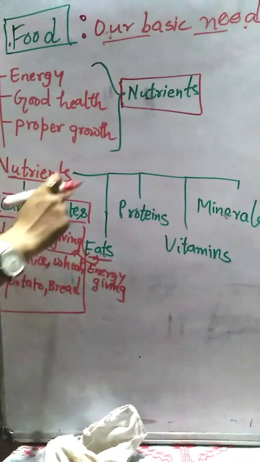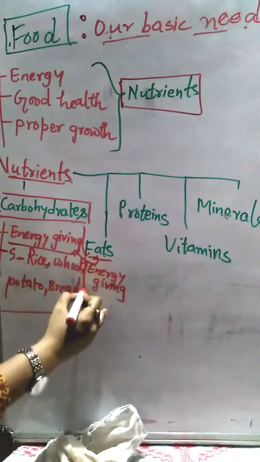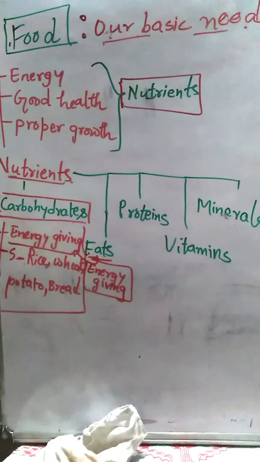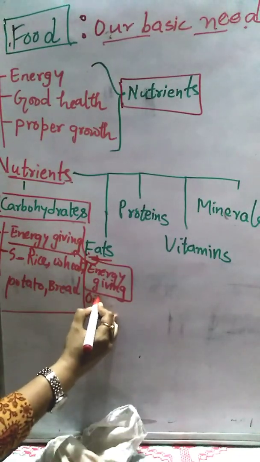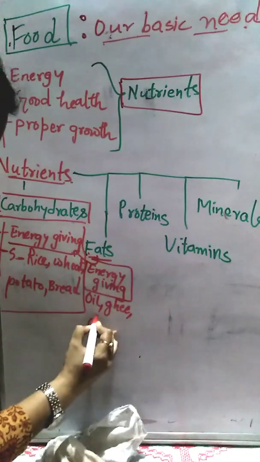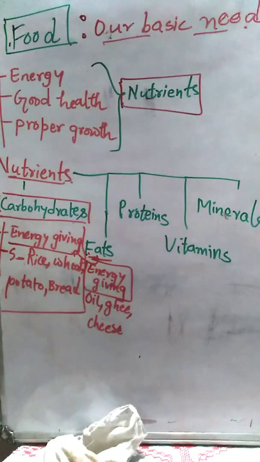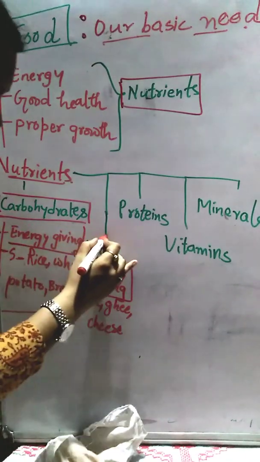So from fats, we will get more energy as compared to 50 grams of carbohydrate. Now, next is, what are the sources of fats? So oil, all types of oils, and ghee and cheese. These are all sources of fat. And one more thing is that our body requires fat in very small amounts. Okay, so if you eat more fat, then you will become fat. So you should eat fat but in limited quantity.